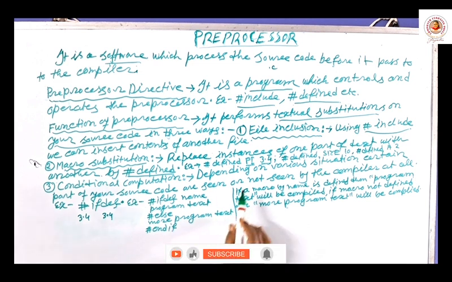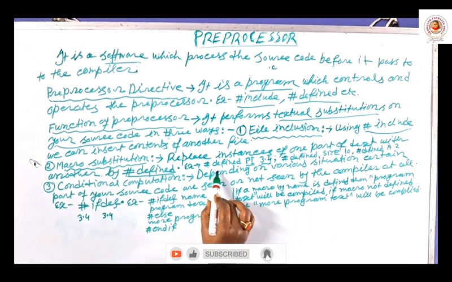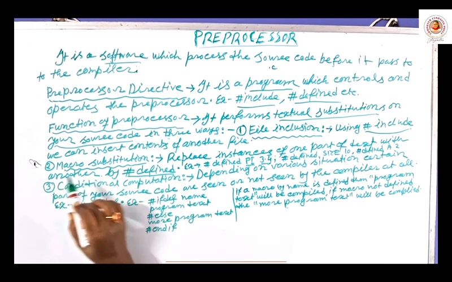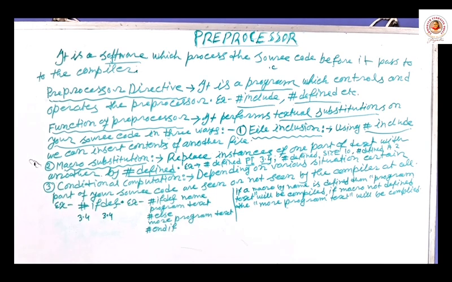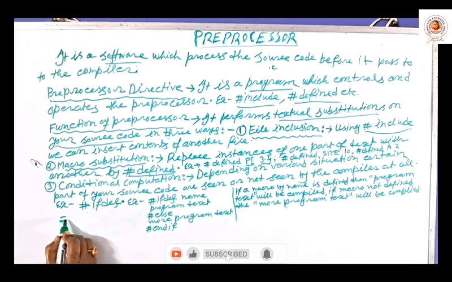Pi means 3.4. I am defining that by #define. That is called macro substitution. You may do anything. You may like #define.